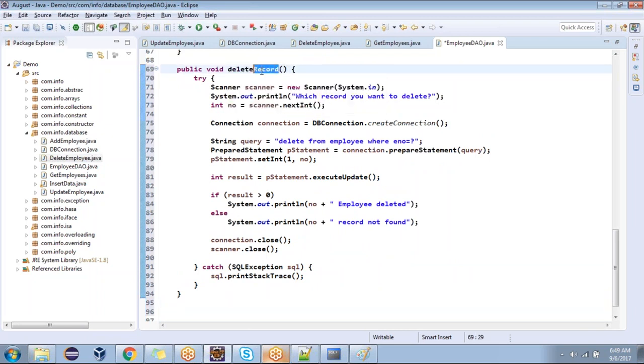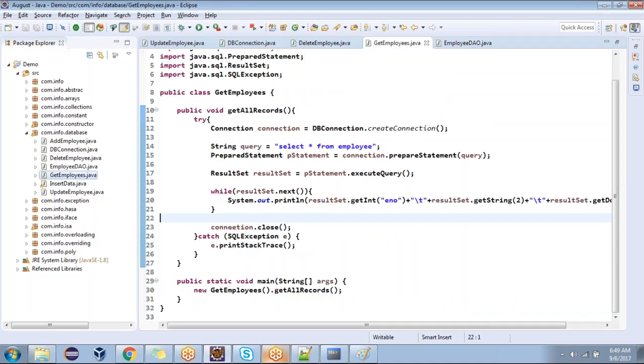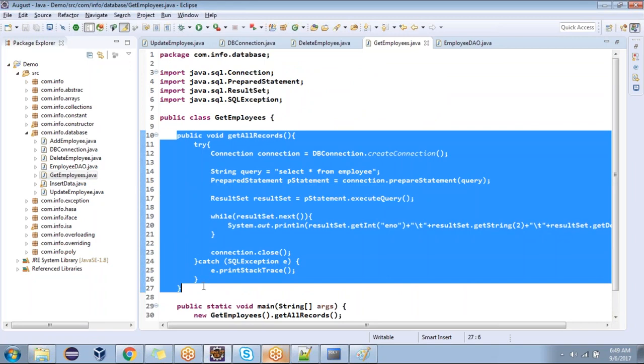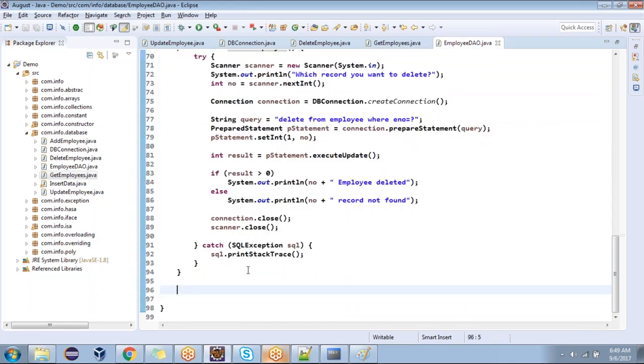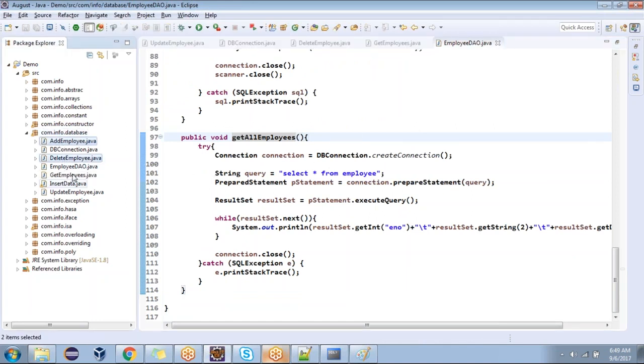How many classes are we going to write now? One class. How many methods? Four methods. Each and every functionality is one method. Why only one class? Because all functionalities represent the same employee. Introduce getAllRecords, because I'm going to use the same thing in the future also. That's why I'm following proper standards. Only one class. The remaining things I'm going to delete now.